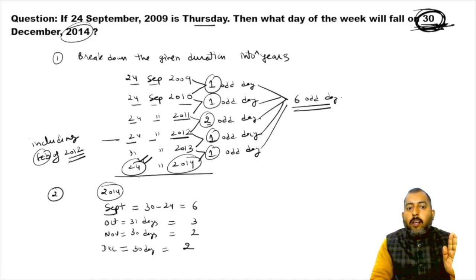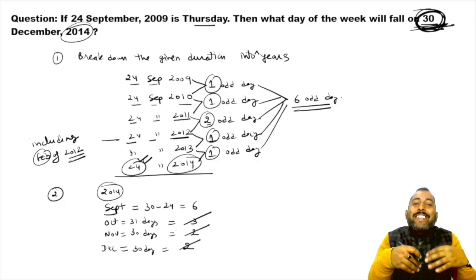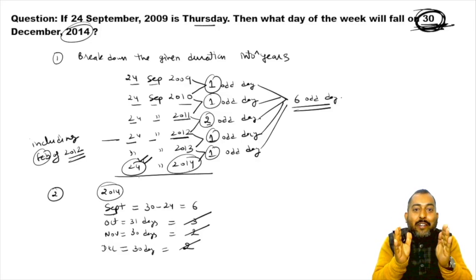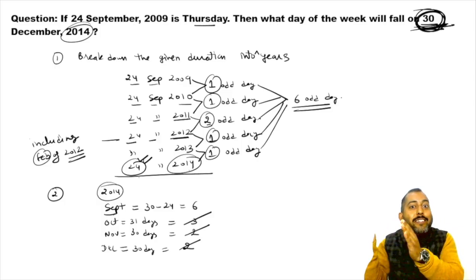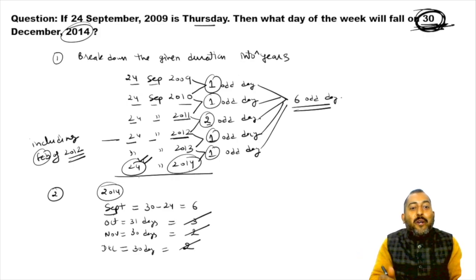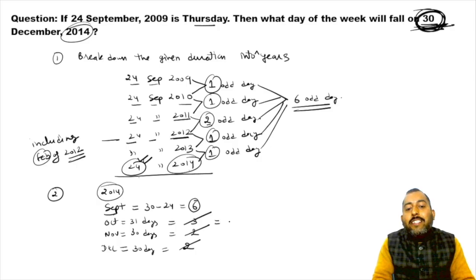Now try understanding this. See, in step number 2, 3 plus 2 plus 2 is what? 7. Discard it. Whenever your sum is 7, discard it. Whenever sum of odd days is 7, 14, 21, discard that sum. So in step number 2, we are left out only with 6. So we can say in step number 2, total number of odd days are 6.